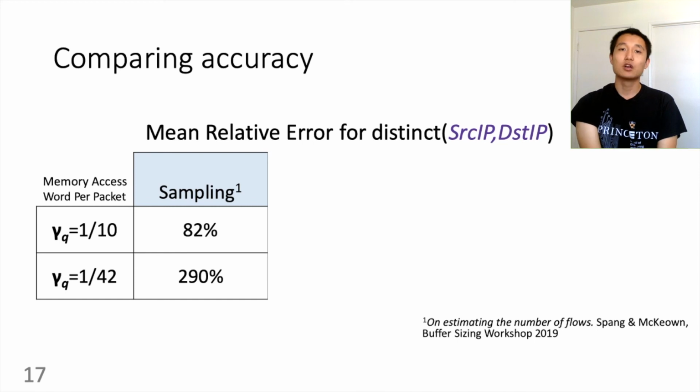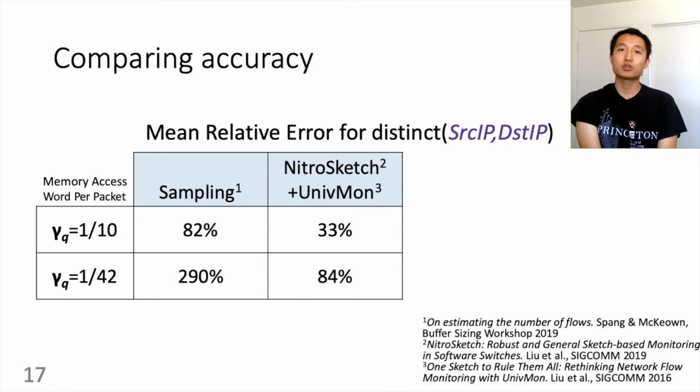UnivMon, published in SIGCOMM 2016, is a data structure that supports many queries, including distinct counting. However, it uses a large number of memory updates per packet. NitroSketch is a technique published in last year's SIGCOMM that uses memory update sampling to reduce memory access for sketches. The authors combine NitroSketch with UnivMon to achieve fewer than 1 memory update per packet. We tune the NitroSketch parameter to use fewer and fewer memory accesses, and here is its accuracy.